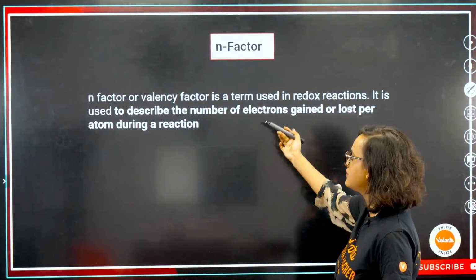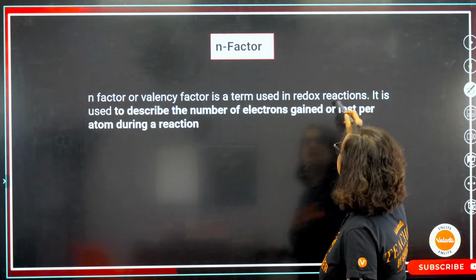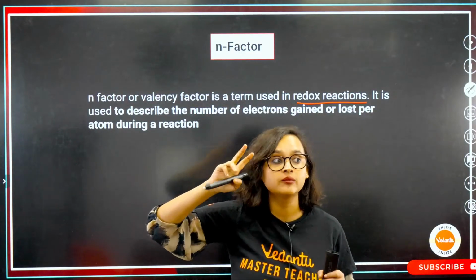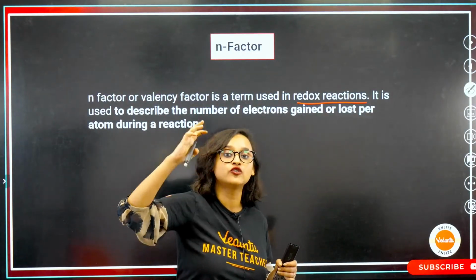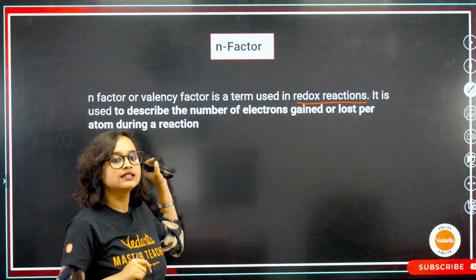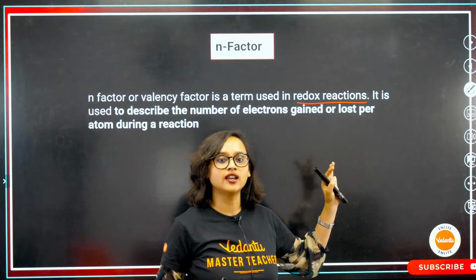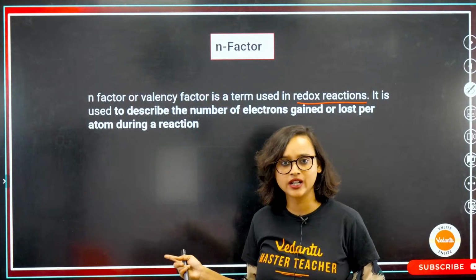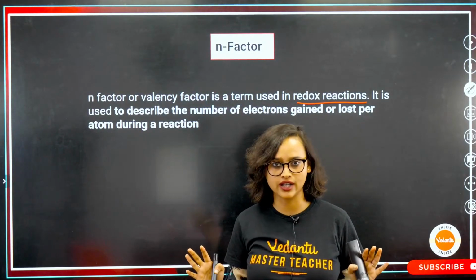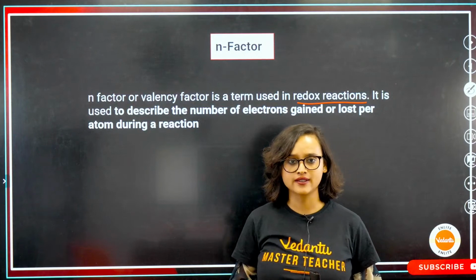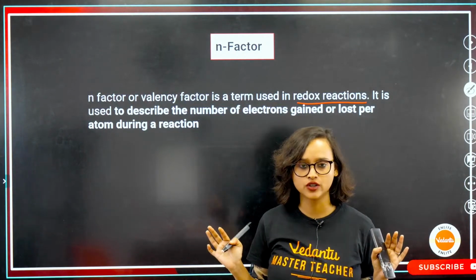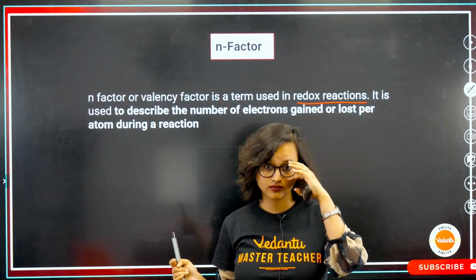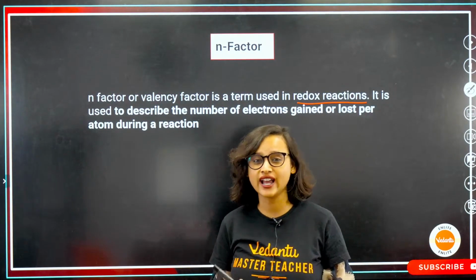N factor or valency factor is a term that is used in redox reaction. If you remember KMnO4 in acidic medium, KMnO4 in basic medium, KMnO4 in neutral medium, the one that we did, that's exactly the same thing. Do I need to explain it to you again, or is that okay for you guys? Whatever you have learned, that will work out for you. Yes or no?